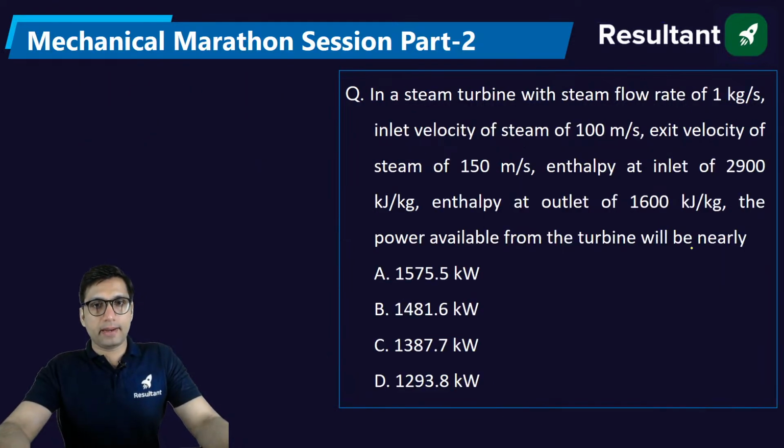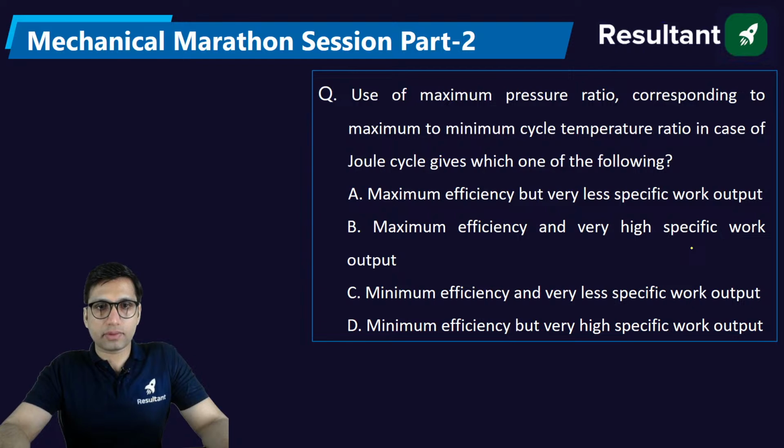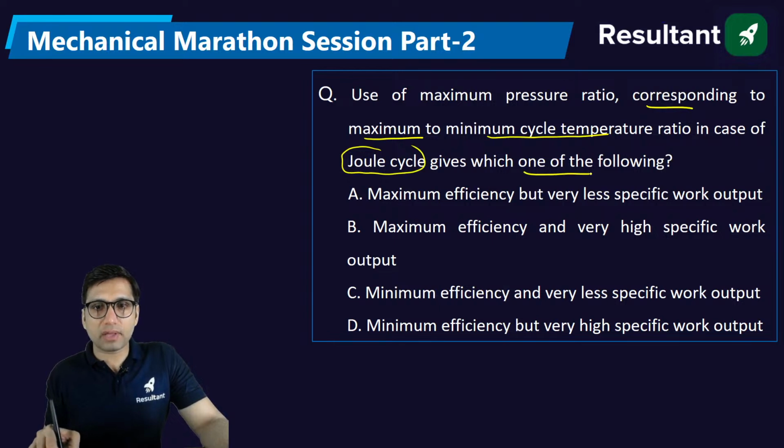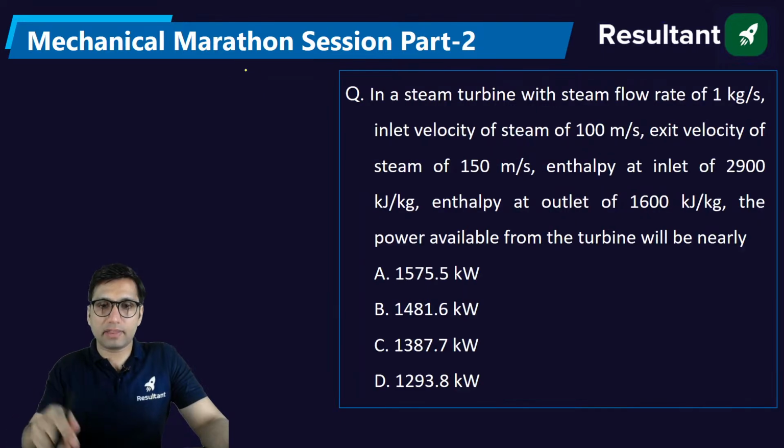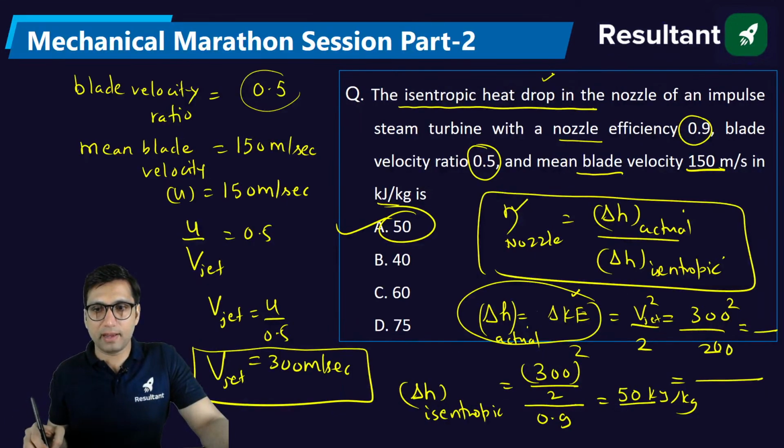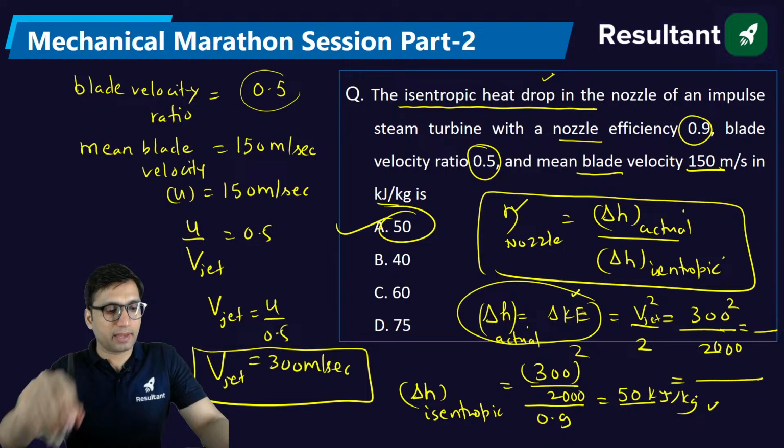Clear? Next question, in a steam turbine with steam flow rate of, I think this question is repeated. Next question: use of maximum pressure ratio corresponding to maximum to minimum cycle temperature ratio in case of Joule cycle gives which of the following? Please read the question carefully. This is an engineering services previous year question. Here one more thing you have to do, you have to divide by 1000. Then only you will get the answer in kilojoule per kg. So divide by 1000. Then only you will get the enthalpy drop in kilojoule per kg.